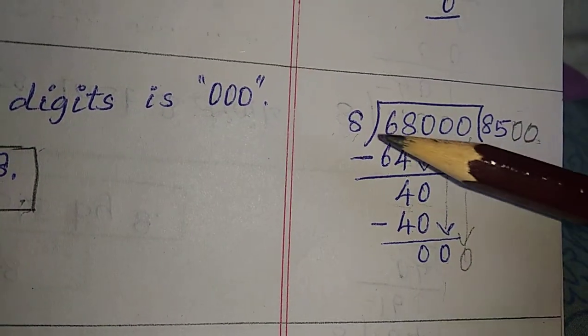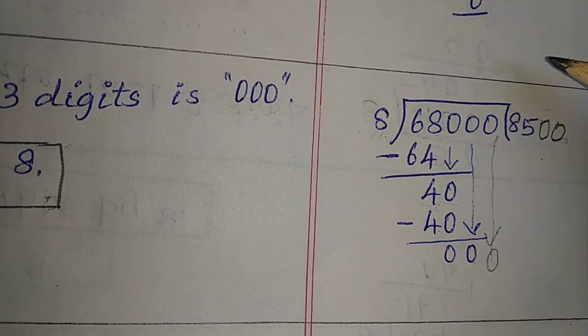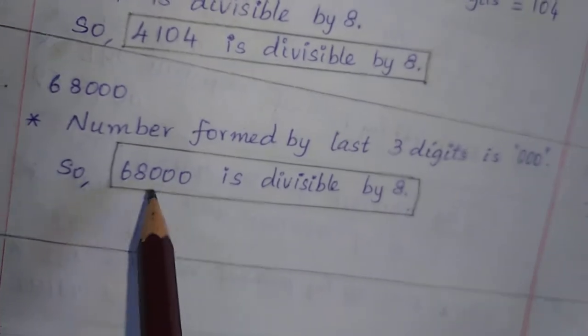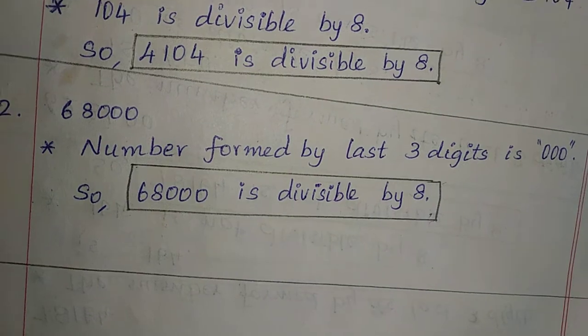So 8 divides 68,000 without remainder, or with remainder 0 only. So 68,000 is divisible by 8 without any remainder.